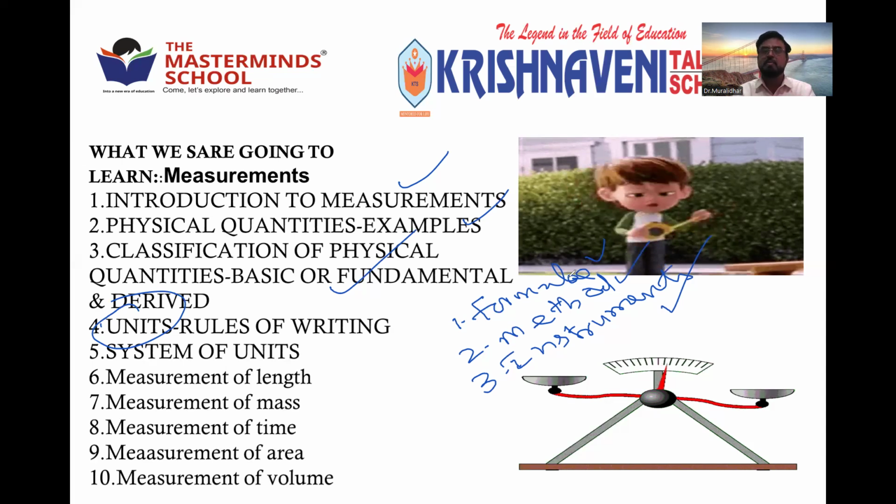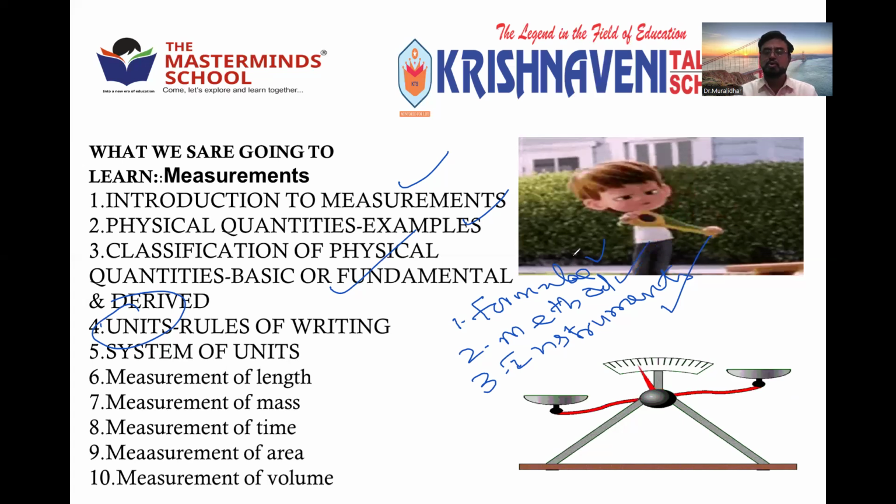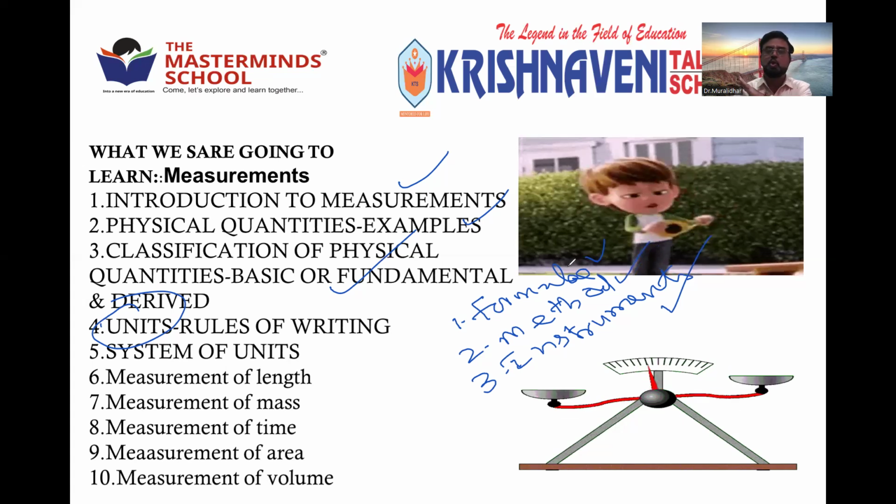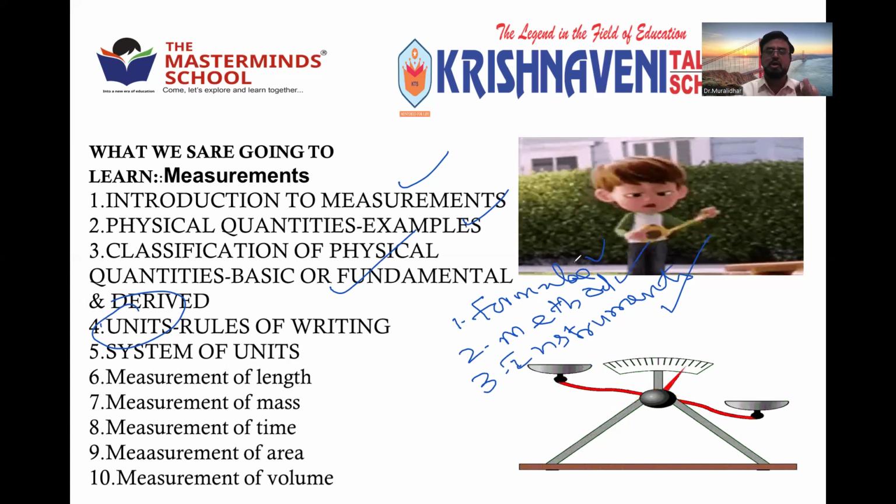The standard measurement of any physical quantity, it may be time. Time is generally measured in seconds, or minutes, hours. We cannot measure time in centimeter and meter. Correct? That standard measurement is called unit. So without unit, there is no meaning for the physical quantity. There should be a magnitude, and there should be a unit. So the standard measurement of any physical quantity is called unit.